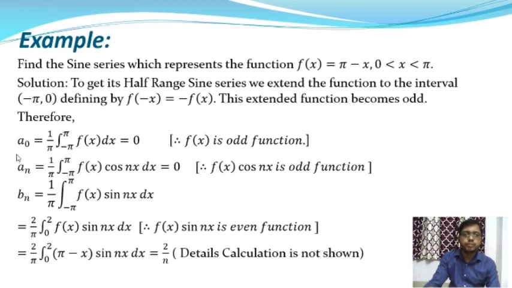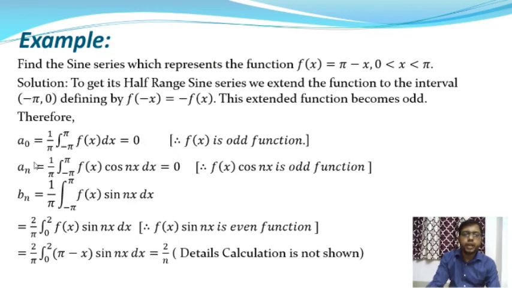So from Euler's formula we get the coefficients a0, an and bn. Here a0 is equal to 1 by pi into integration over minus pi to plus pi f of x dx. So this is the sine series, so the function f of x is an odd function, and by the property of odd functions, the integration over minus pi to plus pi of f of x dx will give 0. So the coefficient a0 is equal to 0.